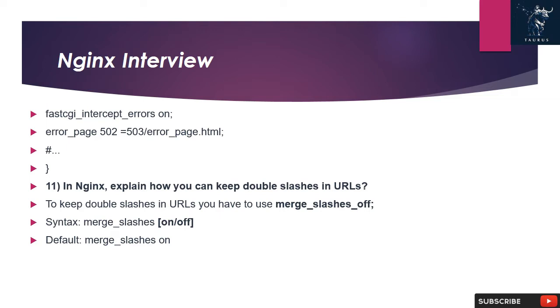11. In Nginx, explain how you can keep double slashes in URLs. To keep double slashes in URLs, you have to use the merge_slashes off syntax. merge_slashes on|off, default on, context: http, server.